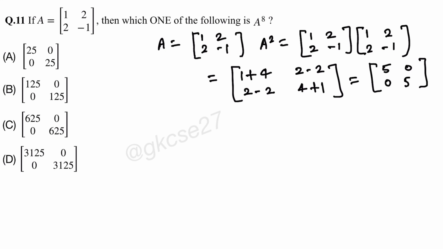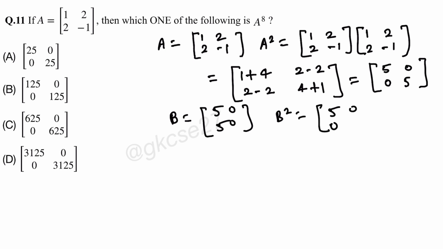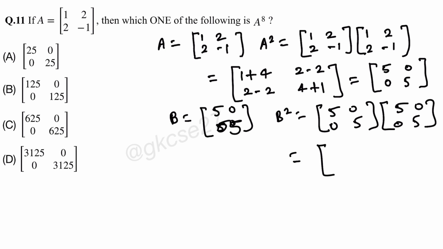So a diagonal matrix, if you multiply it by itself, see, if I consider B equal to [5 0; 0 5], if you multiply this one, B square, what will be its value? First row first column 25, first row second column 0, second row first column 0, second row second column 25.